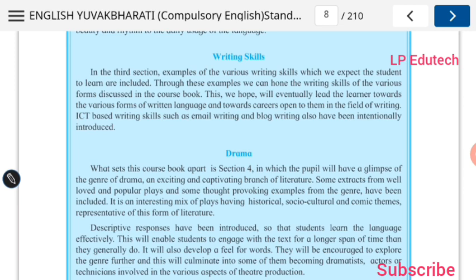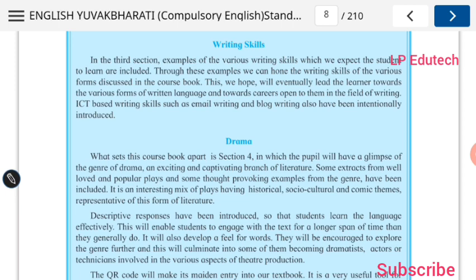Email writing, yes, you are very much familiar with email writing. Everyone must have an email account as well. Even blog writing. Today there is a big trend of writing a blog. Previously people used to write diaries, and now people are writing blogs. Simply you can open your account on Google, of your own blog, and you can write your daily things.